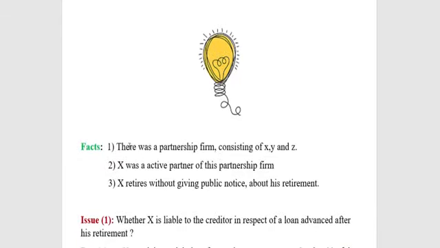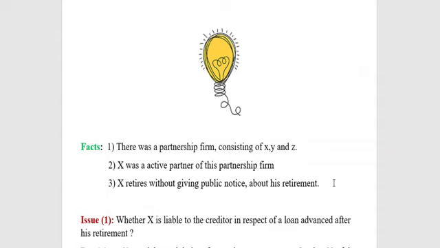So here we have to simplify the facts. How are we going to simplify the facts? There was a partnership firm consisting of X, Y and Z. X was the active partner of this partnership firm. X retires without giving public notice about his retirement. So these are the simplified facts. So what should be the issue?